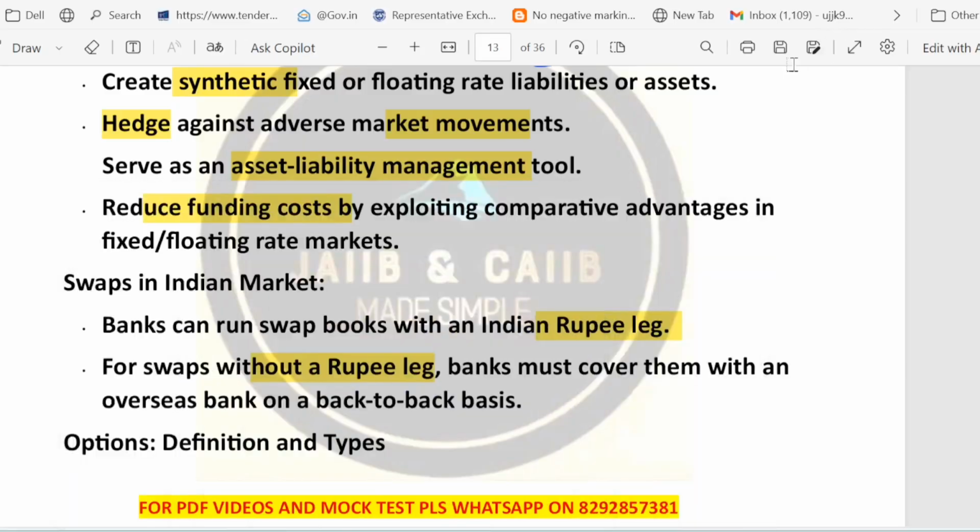So we are talking about the rupee leg. Rupee leg means one side of the swap is INR. If the swap has no rupee leg, purely foreign currency, the Indian bank usually covers that exposure on a back to back basis with an overseas bank, effectively entering an offsetting swap abroad, so they are not left with unhedged foreign exchange.